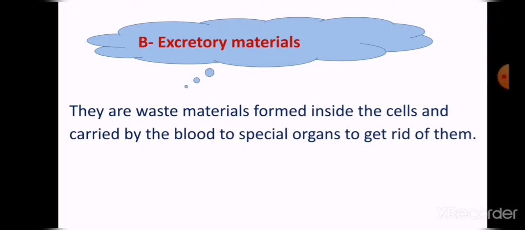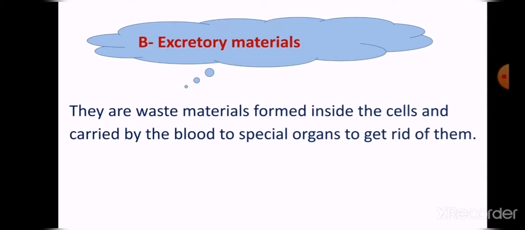But the excretory materials are the waste materials that are formed inside the body cells and carried by the blood. The blood carries these waste materials to special organs to get rid of them.